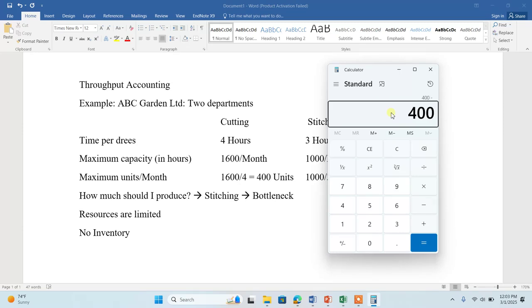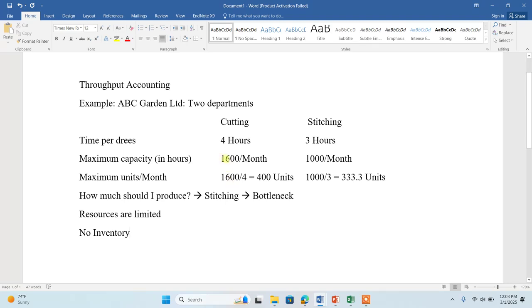So 400 minus 333.3: if I produce 400 units from the cutting department, it means I will have an additional 66.7 inventory. But in throughput accounting, we believe that inventory should be zero.